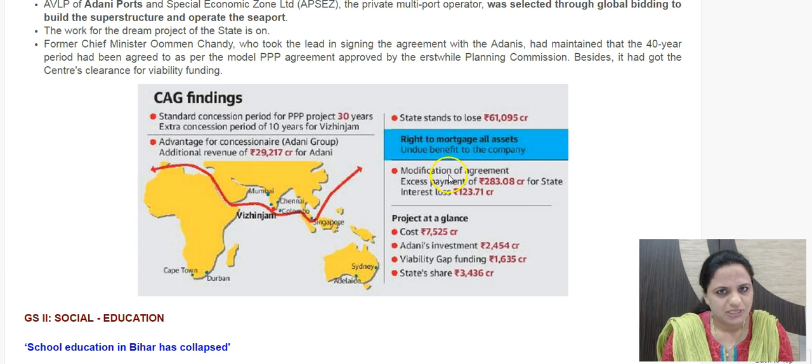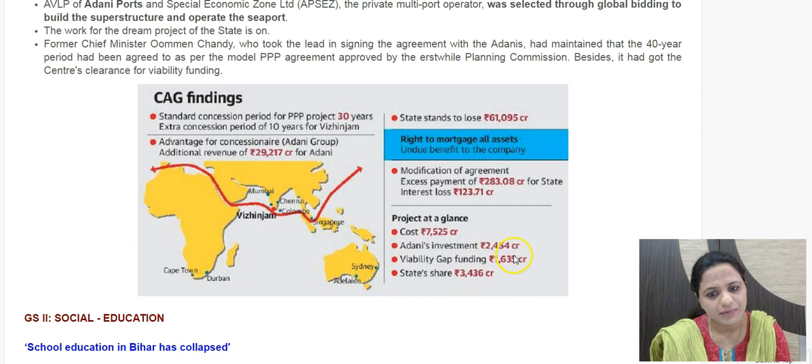Then here is the modification of agreement that I spoke of. So an excess payment had to be made by the state government to the private entity and that resulted in an interest loss. So if you give away the money before the time, then the time frame for which the money would have been with you was the interest you would earn. So that is being highlighted by CAG. And here you can see the bifurcation is also given. For the cost of the entire project, Adani's investment is around 2454 crores. State share is 3436 crores and the remaining amount is viability gap funding provided by the central government.